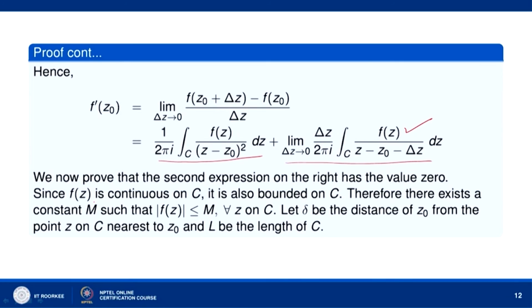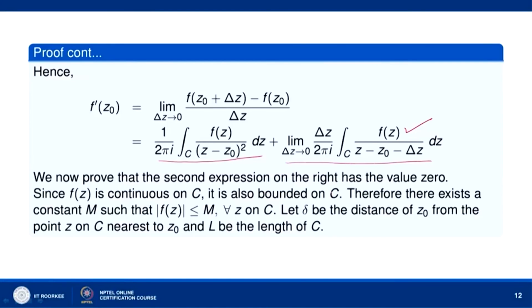Since f z is analytic in D, it is analytic inside and on C. In particular, f z is continuous on C. Since f z is continuous on C, it is a bounded quantity on C, so mod of f z is less than or equal to some constant M on C. Therefore, we can find a constant M such that mod of f z is less than or equal to M for all z on C. Now, let delta be the distance of z naught from the nearest point z on C.